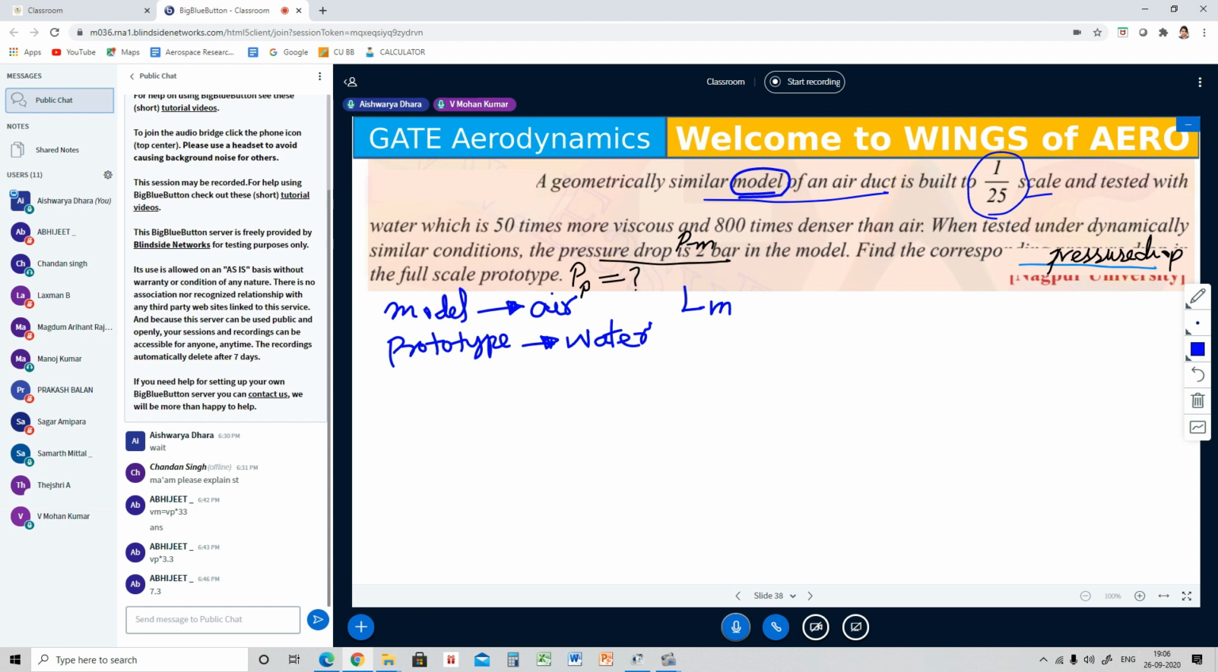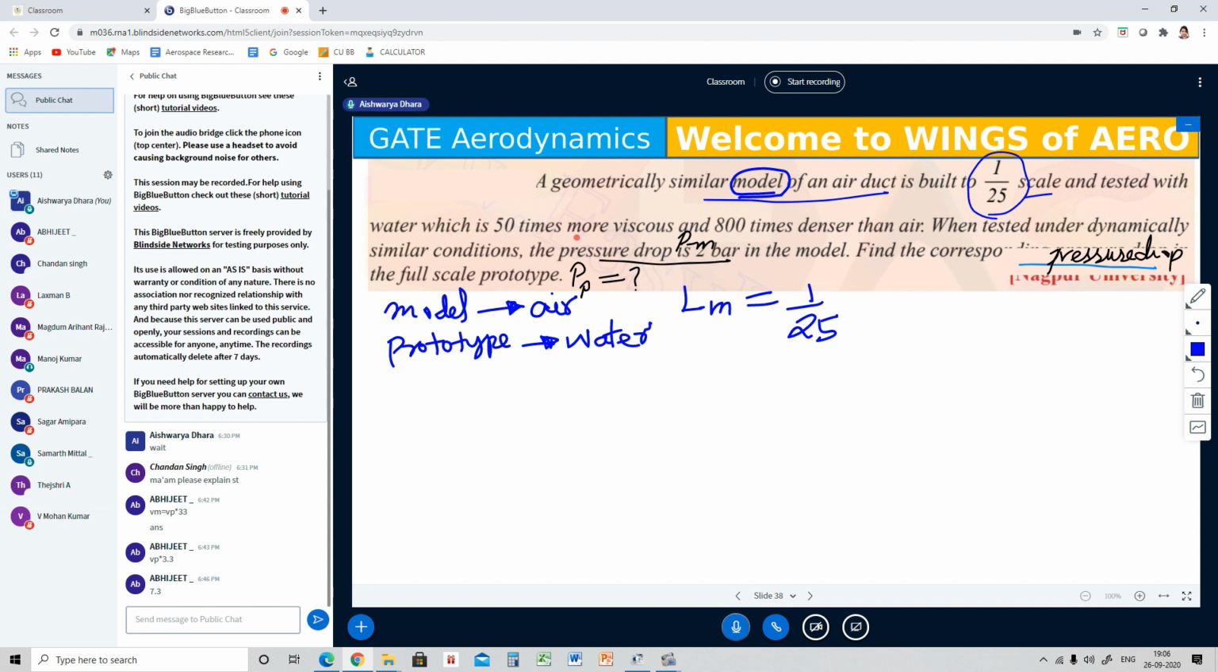Ma'am, one second. Actually, you told that the prototype is the actual one. Yes, sorry, a small correction. The prototype is the actual one, and the model is where it has been tested. So the prototype is the actual one, and the scaled model is tested. Now they have given the model Lm equivalent to 1/25 scale and tested with water,